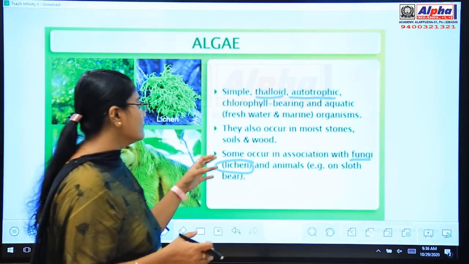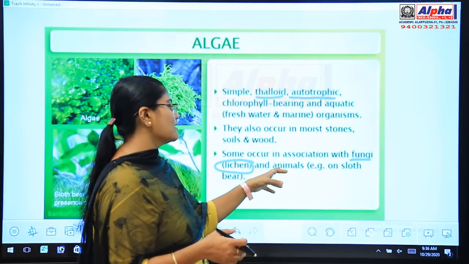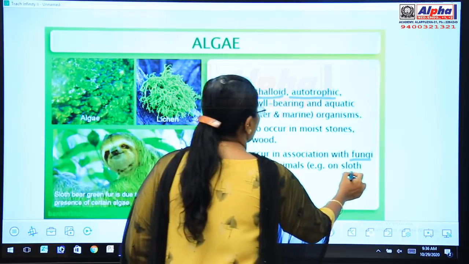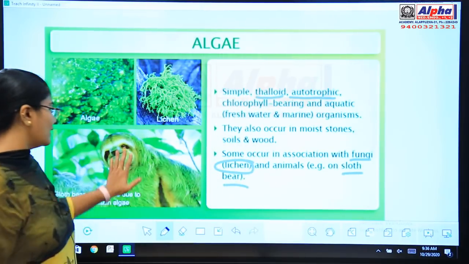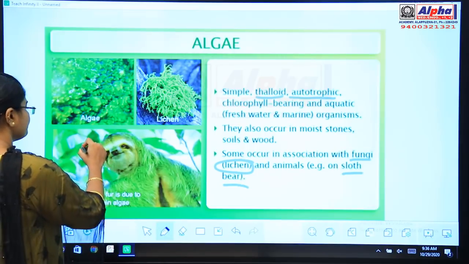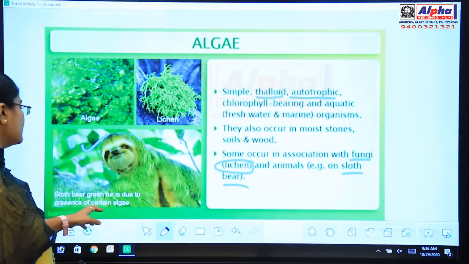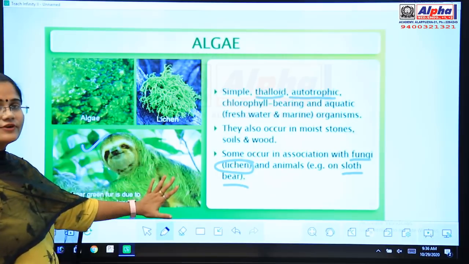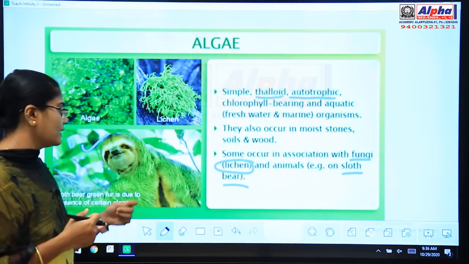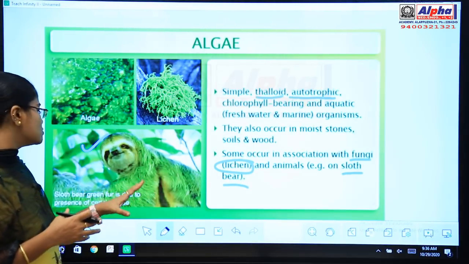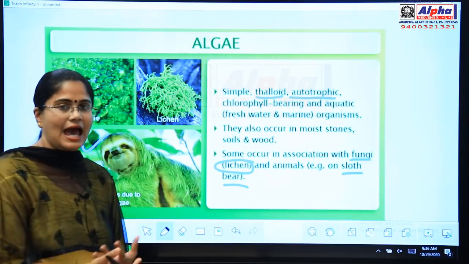And also some algae grow on the surface of animals such as the sloth bear. This is a sloth bear. See the sloth bear, it has a green fur, a green coat, and that is due to the presence of certain algae.